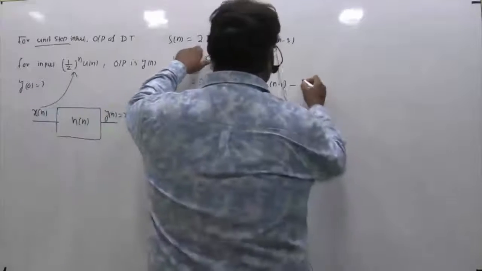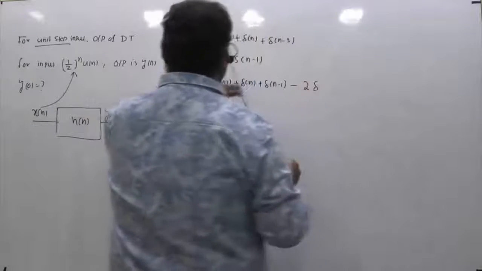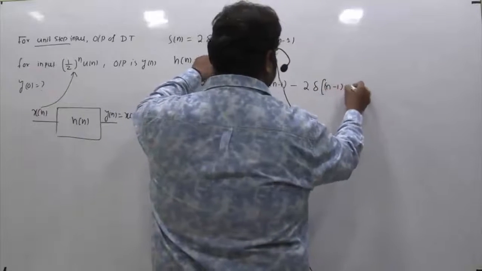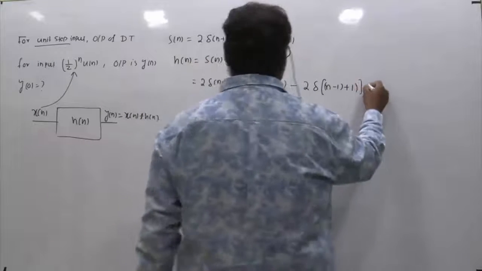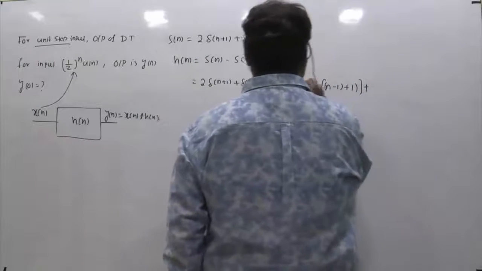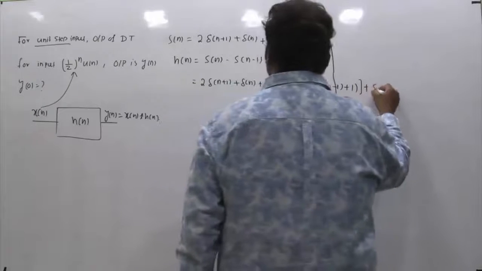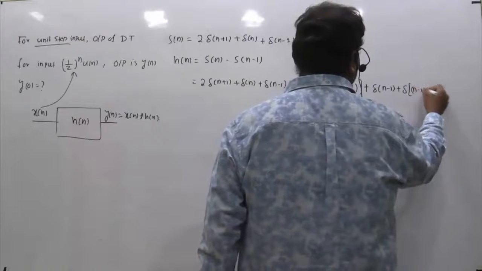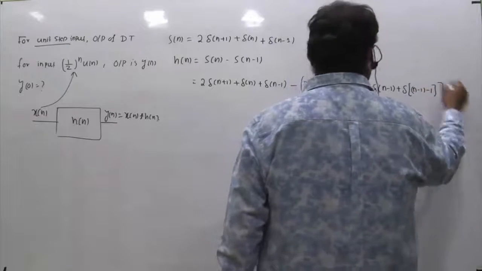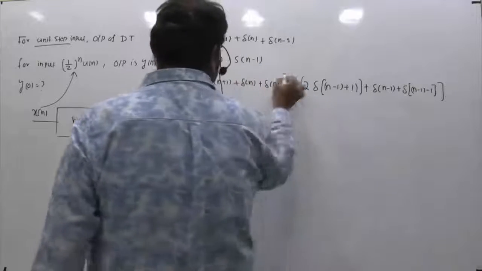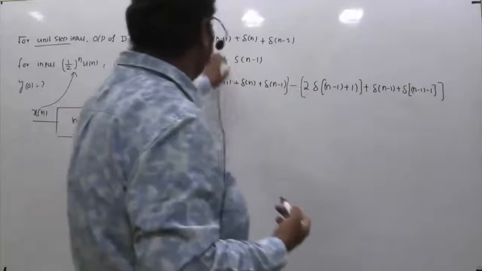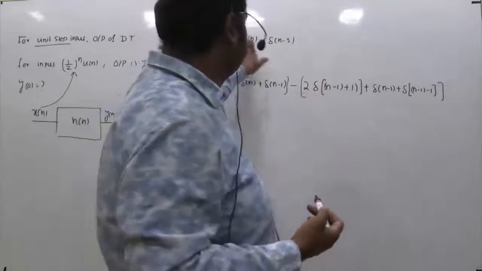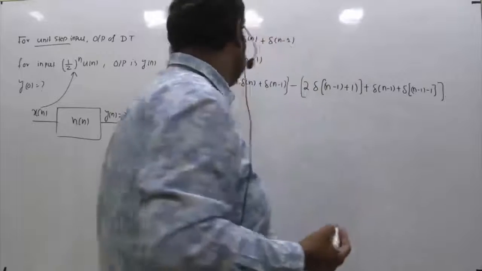So this is 2δ[n-1+1], and then δ[n-1], and then δ[n-1-1]. So this is your s[n] minus s[n-1]. In every term, I am replacing n with n-1.